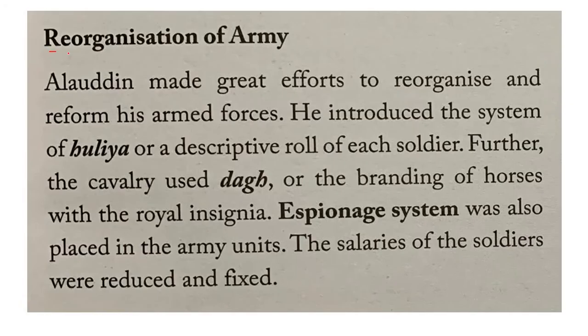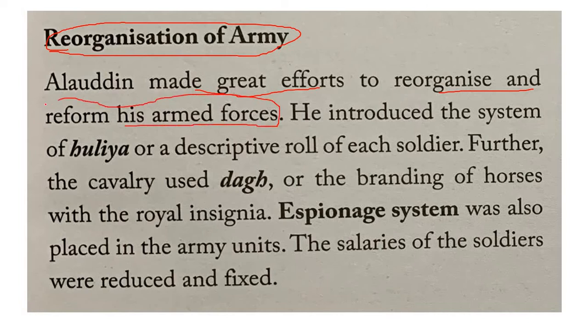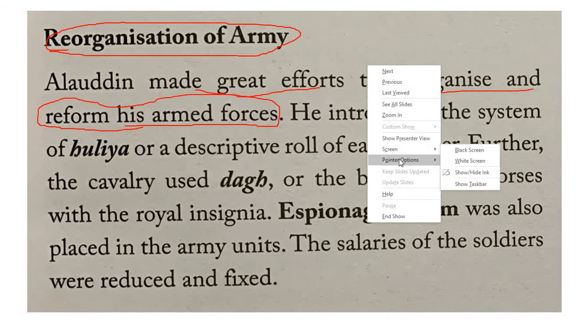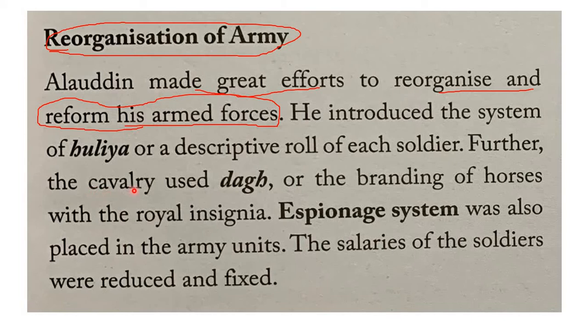So he also focused on the reorganization of the army. The army was an important unit that helps the emperor to maintain his administration very effectively. So he made great efforts to reorganize and reform his armed forces. He also brought certain changes in the army. What are those changes? He introduced the system of a descriptive roll of each soldier.